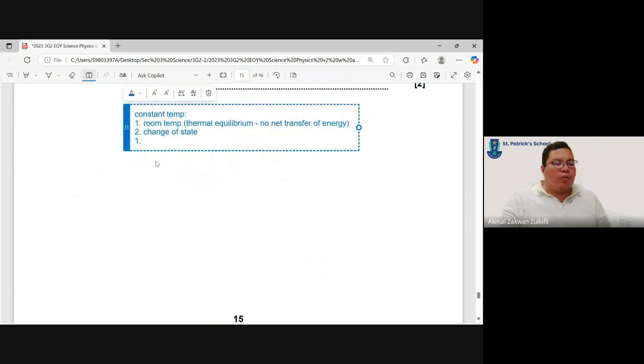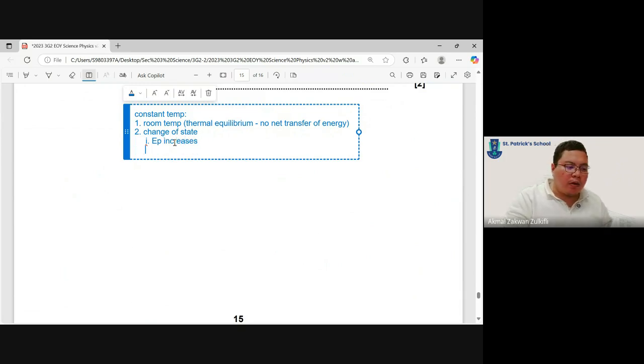Point one we need to talk about is that EP increases. Point two is to overcome forces of attraction, which is why EP is increasing. If it is cooling, it is to strengthen forces of attraction.